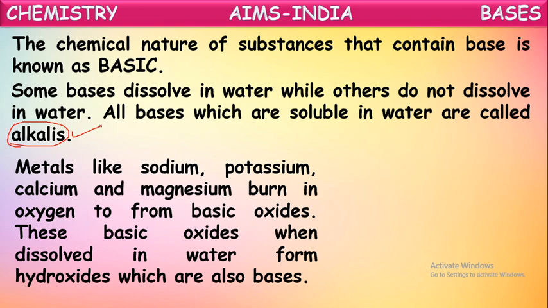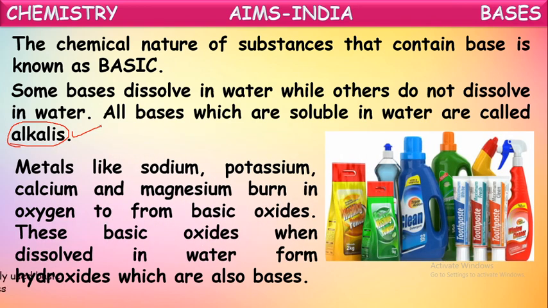So metals form bases. See here, some commonly used basic substances have been shown. These are toothpaste, cleaners, surfs and detergents. These all contain some bases in them. These are examples of basic substances.